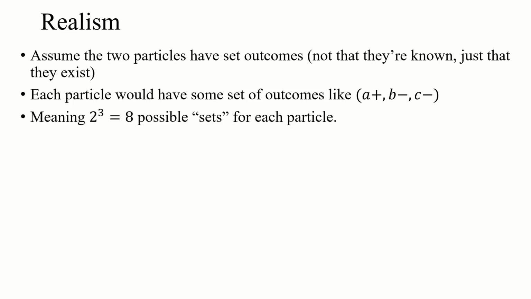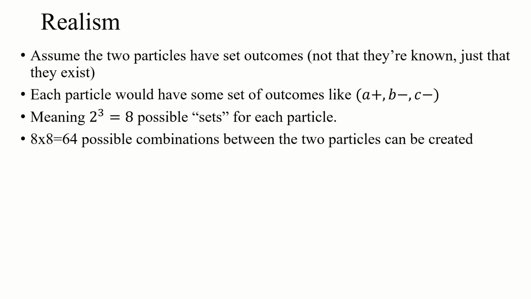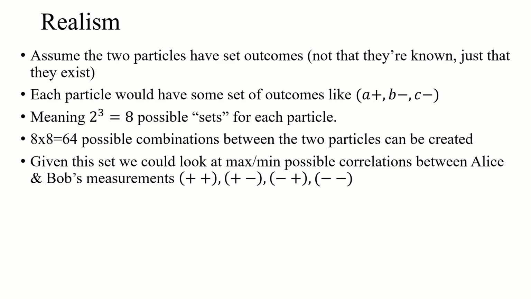So there are actually 2 to the 3, or 8, possible different sets that each particle could have when it was first generated, right? That means 8 times 8, 64 possible combinations of these two types of particles could be created, right? So given that, we can look at those possible combinations, what the probabilities of measurement outcomes would be, and you could determine what those correlations would look like, right?